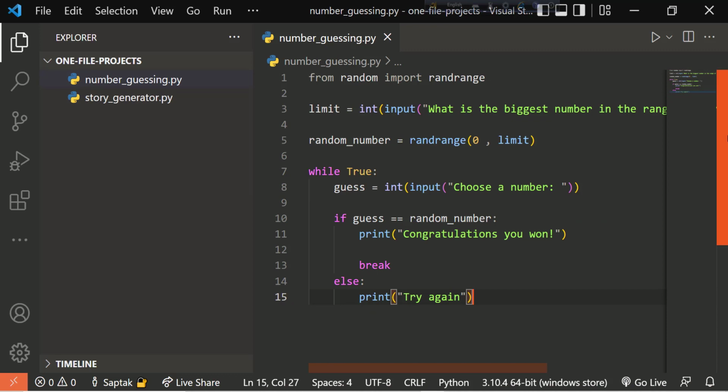Now the code. It will ask for the limit of the random numbers to choose from, and then we will run a while loop and check if the guess is correct. That's the code.